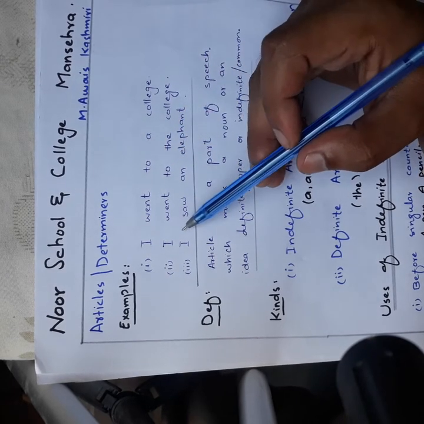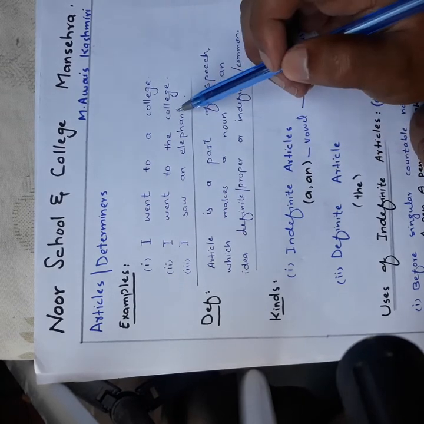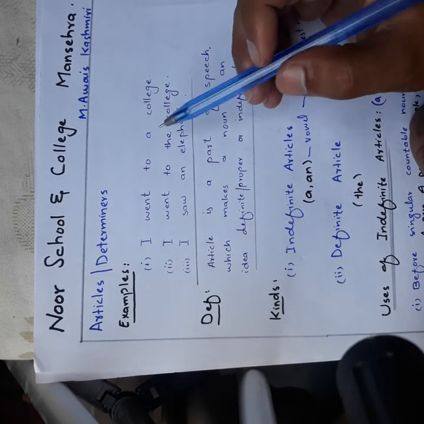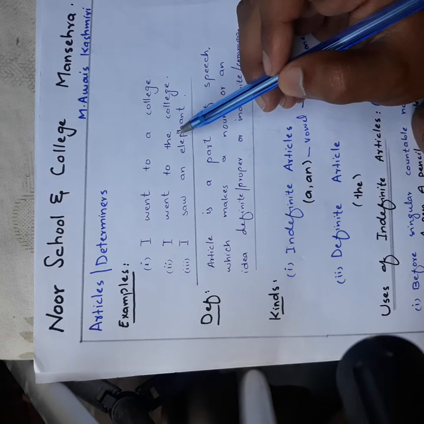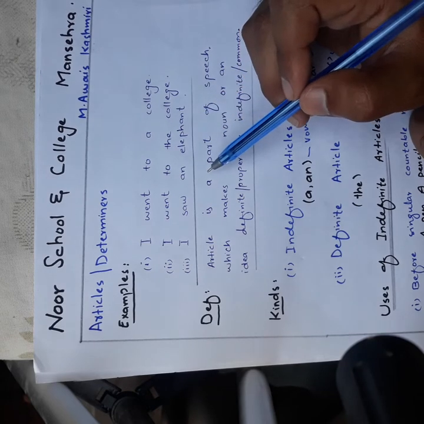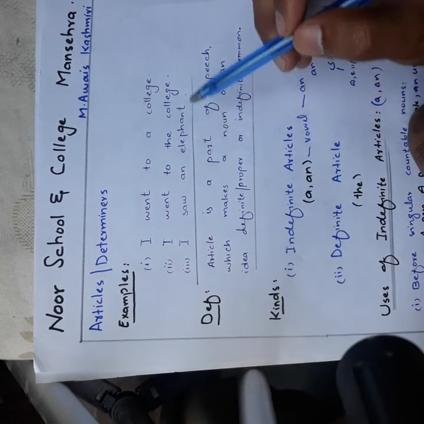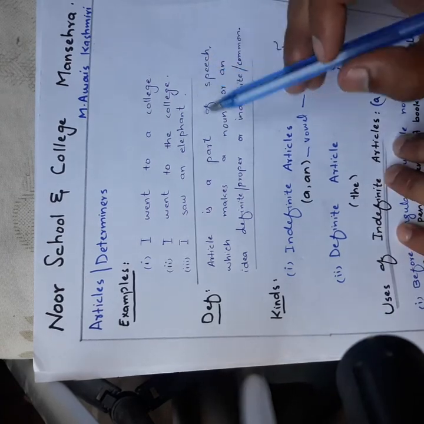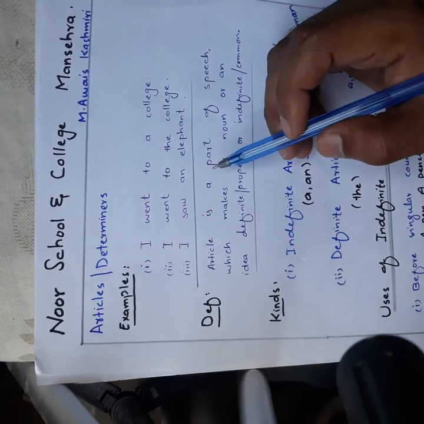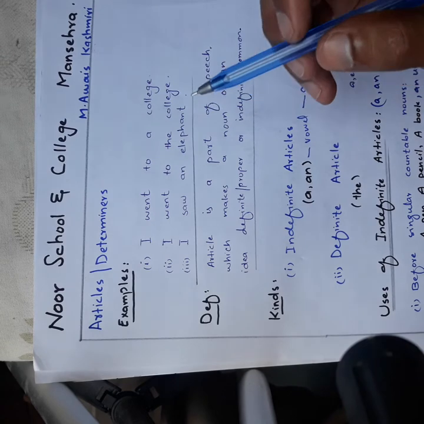Look at the second example. I went to the college. Here the is an article. Number 3. I saw an elephant. An is an article. Dear student, look.